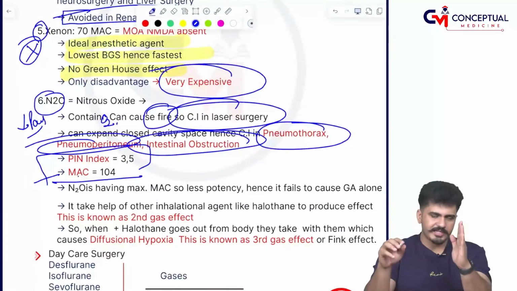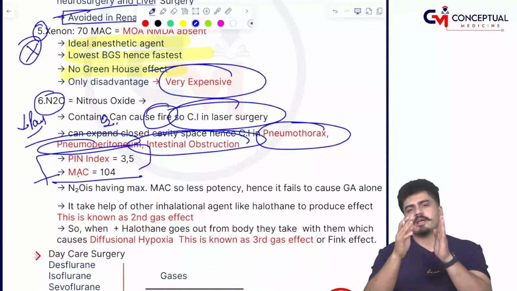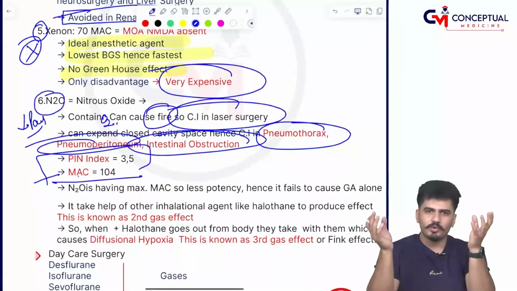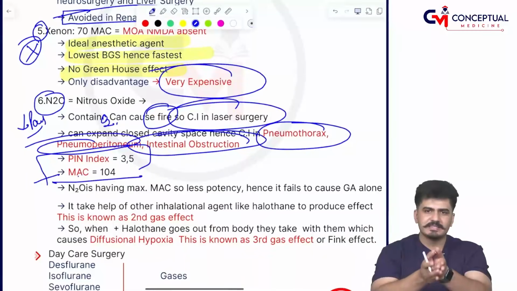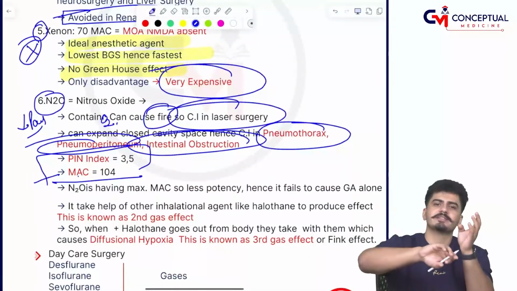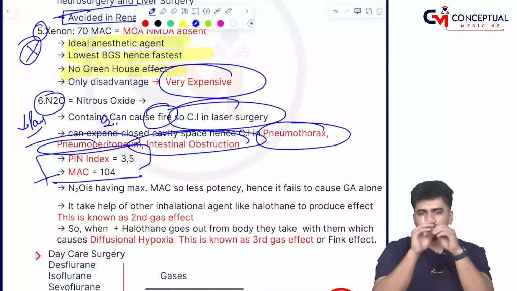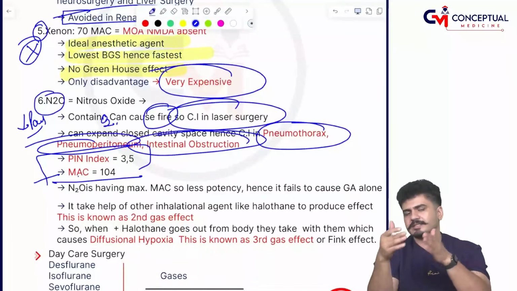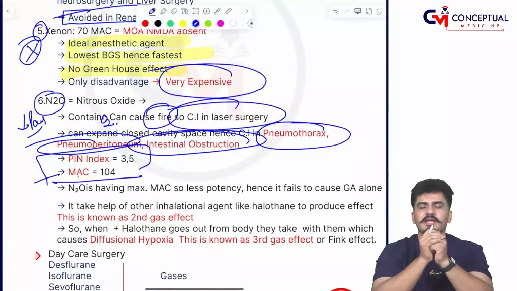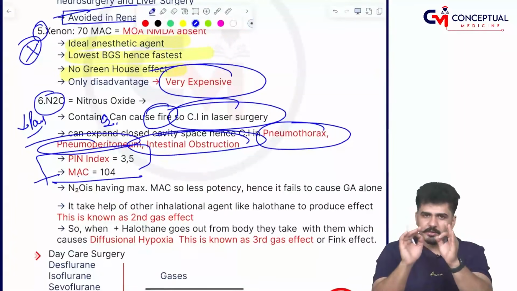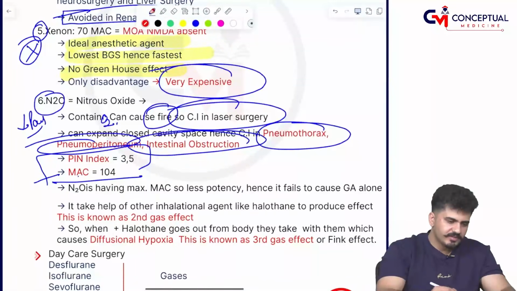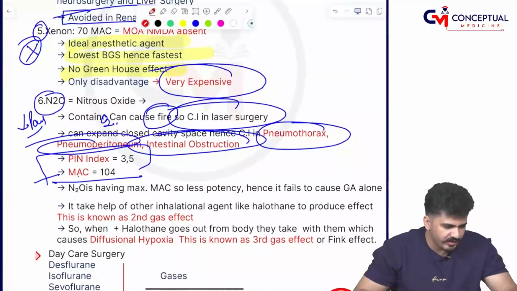They both go inside the body producing anesthesia, and then they both come out taking a third gas, and that is oxygen. So first gas, second gas, third gas, and once oxygen is coming out, there is a third gas effect. And what is that? Diffusional hypoxia, which is also called the Fink effect.